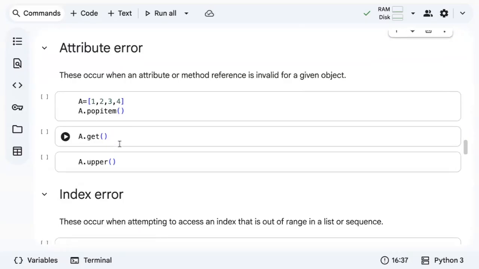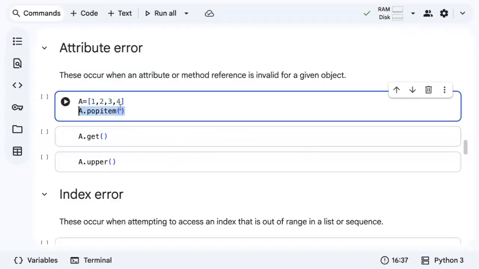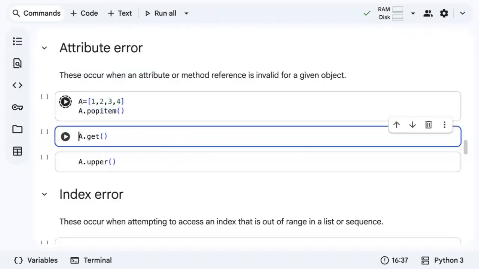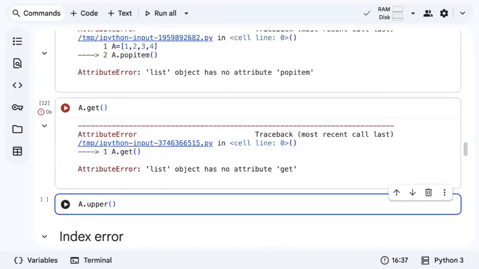Next important thing, attribute error. You know what an attribute error is? This error usually occurs when an attribute or a method reference is invalid for a given object. So we all know that pop item is a method which is used to remove an item from a set, I guess. But I'm trying to use it with a list, so it's giving me an error. Same way, get is used with dictionaries, but I'm trying to use it with a list, so it's giving an error.